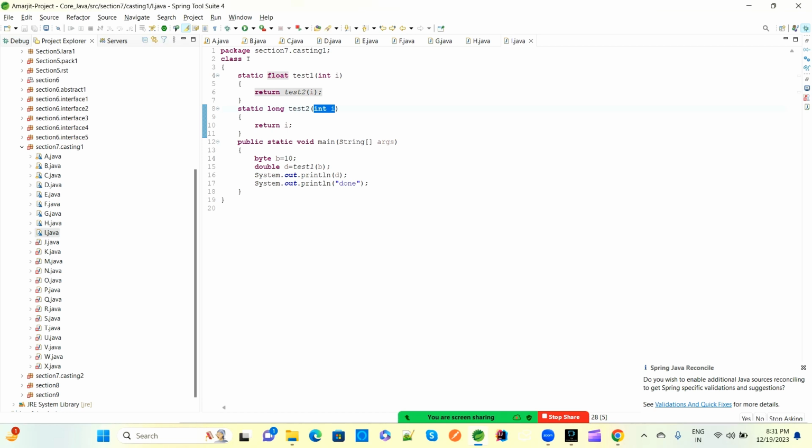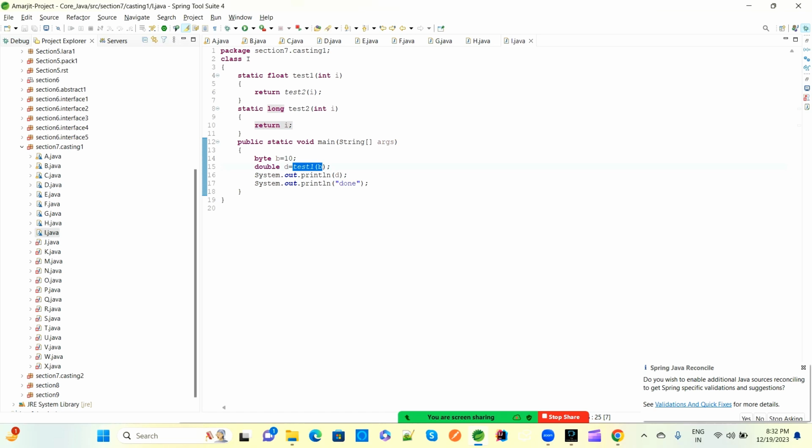Now what we are doing is integer to long. This is integer type, and we are providing it as a long here because static long is there, so the return value, which is integer, will be converted automatically to long. So right now whatever the 10 value is, it is long type.